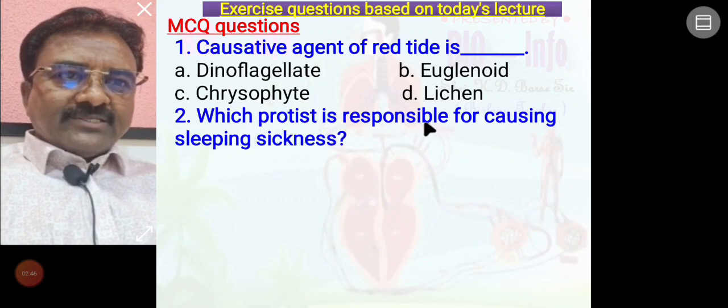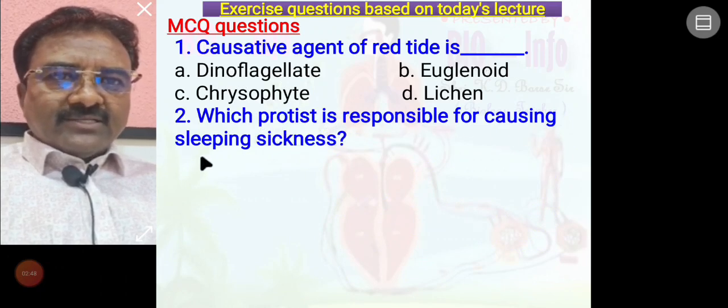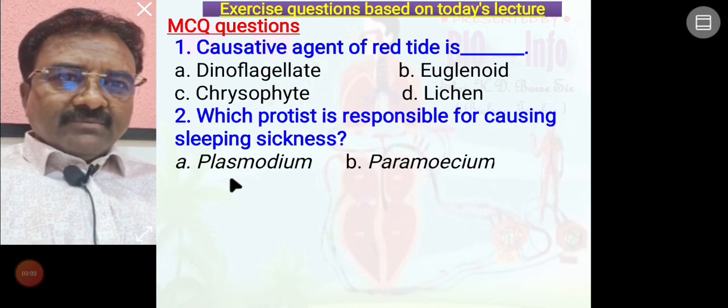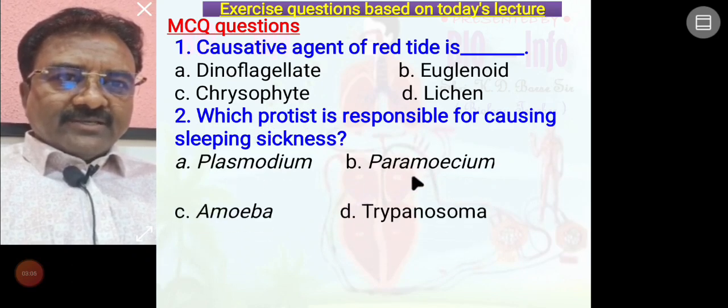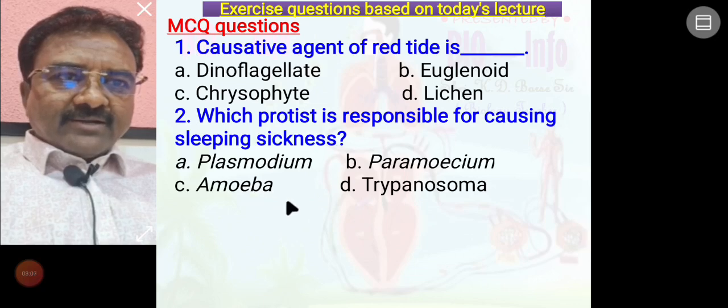Which protist is responsible for causing sleeping sickness? Sleeping sickness is a disease caused by a protist organism: Plasmodium, Paramecium, amoeba, or trypanosoma.